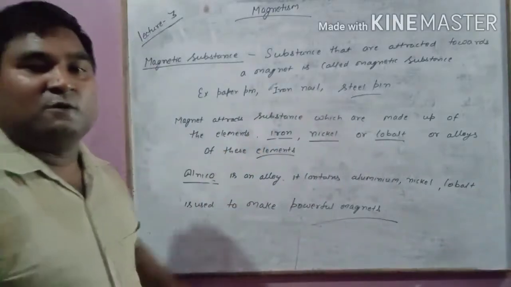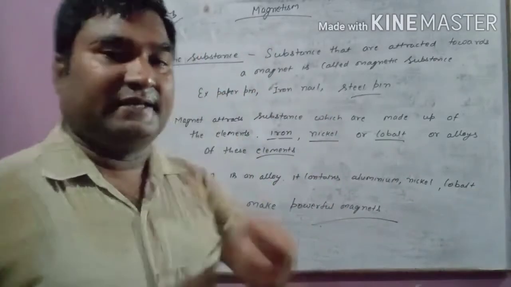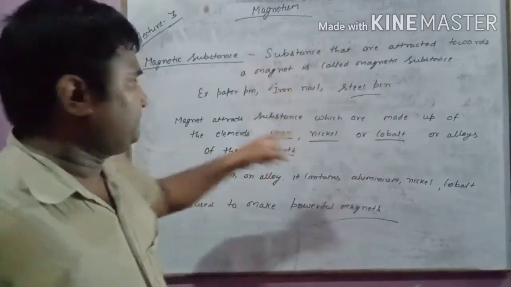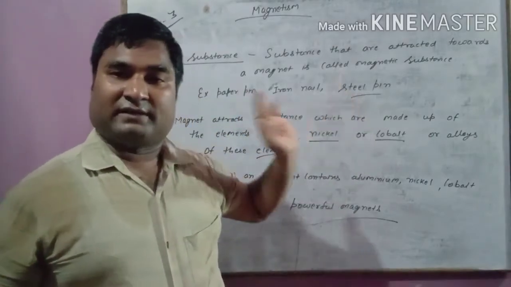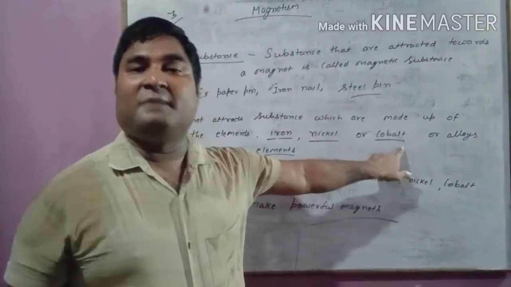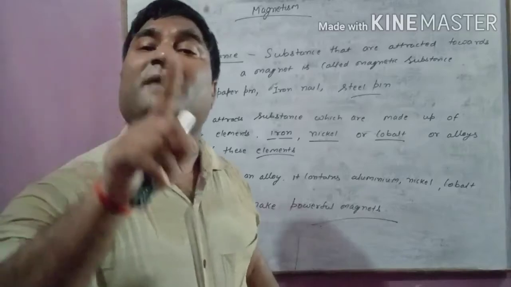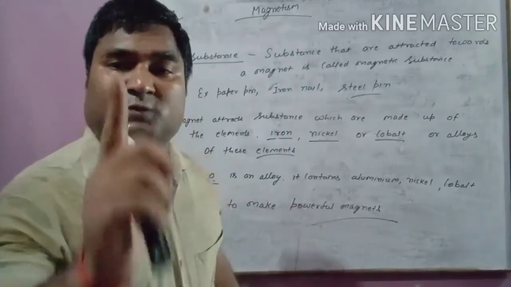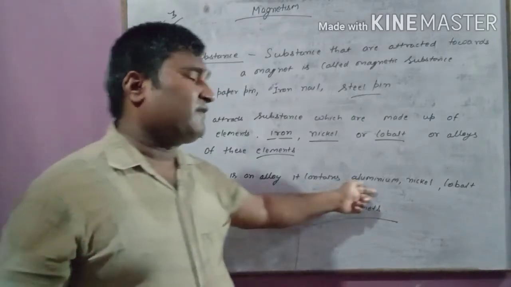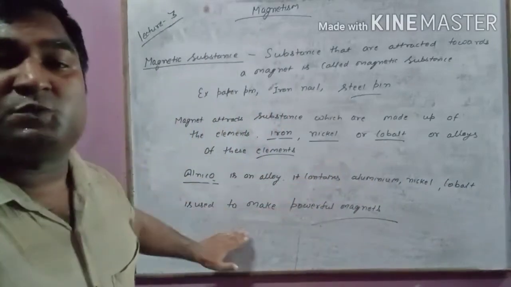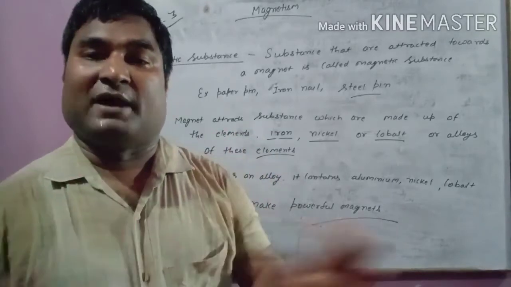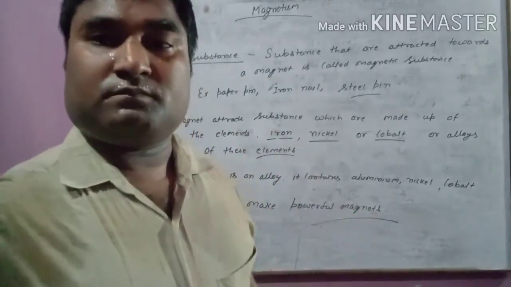What is the catch here? What you have to keep in mind, I am telling once again. What is a magnetic substance? A substance that is attracted towards the magnet is called a magnetic substance. Done. Next, examples of magnetic substances. Done. Next thing you have to remember, the three elements: 1, 2, 3, the names of the three elements present in magnetic substances. Done. And the next thing you have to keep in mind is alnico. Alnico is an alloy of aluminium, nickel and cobalt which is used to make powerful magnets. These three important points you have to keep in mind. Okay?